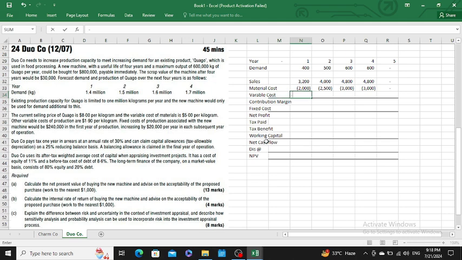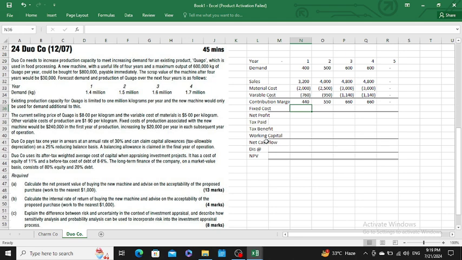Similarly, our variable cost is 1.9 per kg, and we have 400 kg in the first year, which means 760 for the first year, 950 for the second, 1140 for the third, and 1140 for the fourth. Then adding all of it together, we get a contribution margin of 440 for the first, 550 for the second, 660 for the third, and 660 for the fourth.